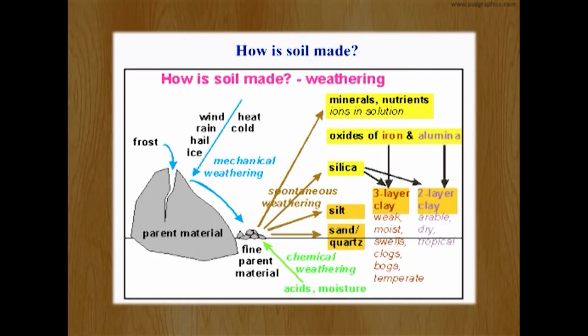These are all components of soil. So in a nutshell, with the help of physical, chemical and biological weathering, the rocks are disintegrated into smaller pieces. These smaller pieces are further broken down to form the constituents of soil.